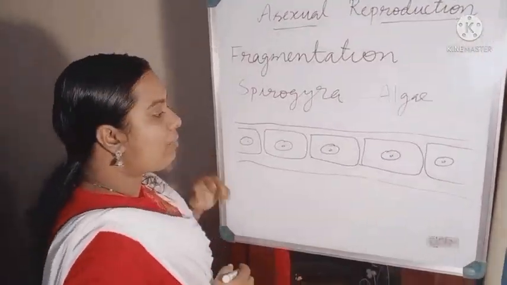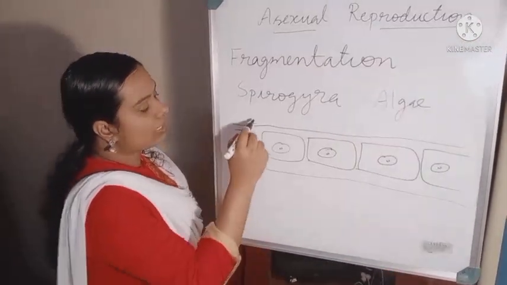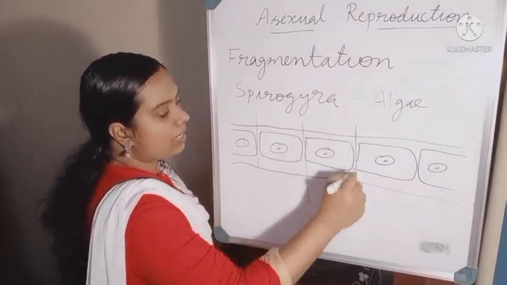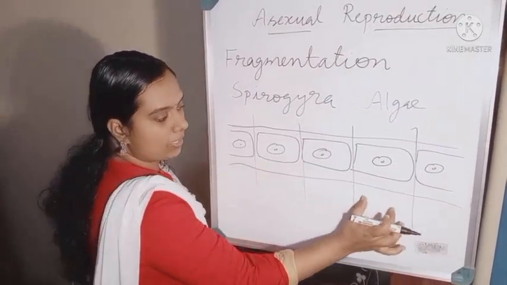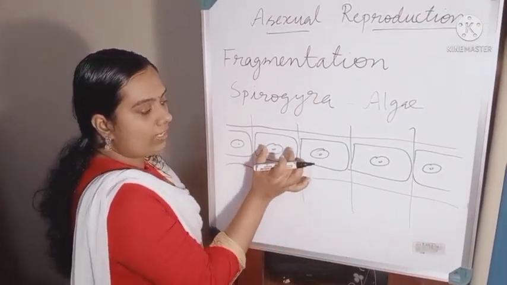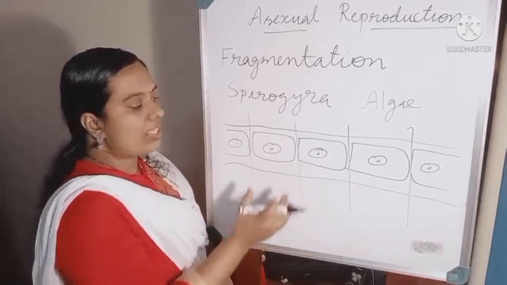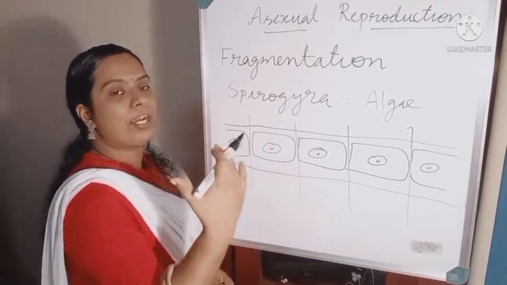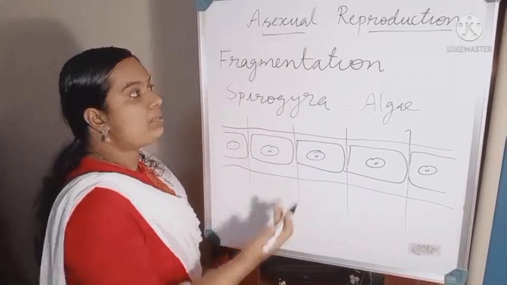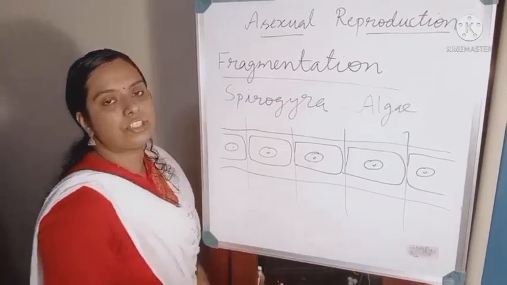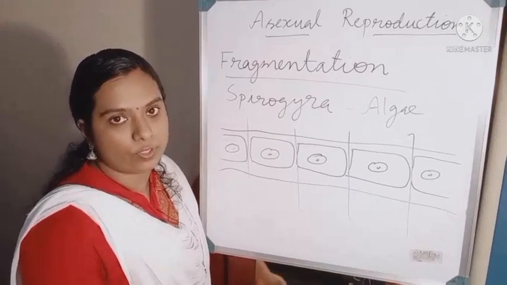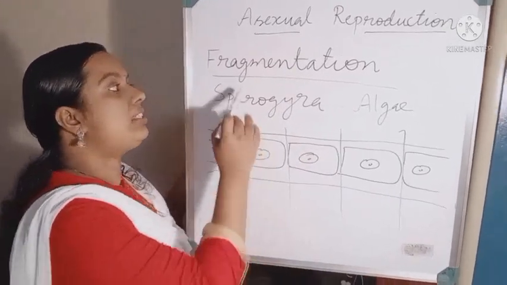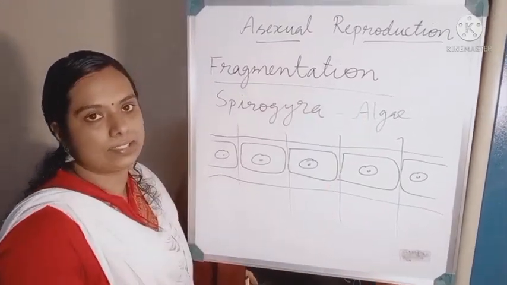So at the time of cell division, it will be divided into fragments. We can see each is like a fragment. Each contains one nucleus. So each fragment will become a new individual. That's why it got the term fragmentation.